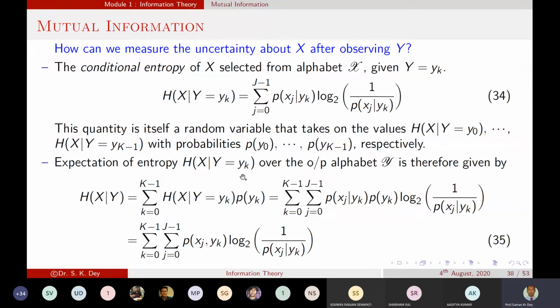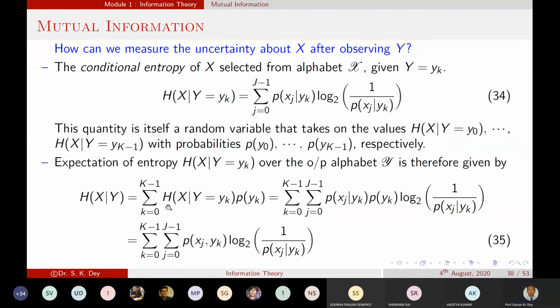Okay, that means the total output H(X | Y), and that is equal to, what is this term? This term is equal to your summation of j equal to 0.